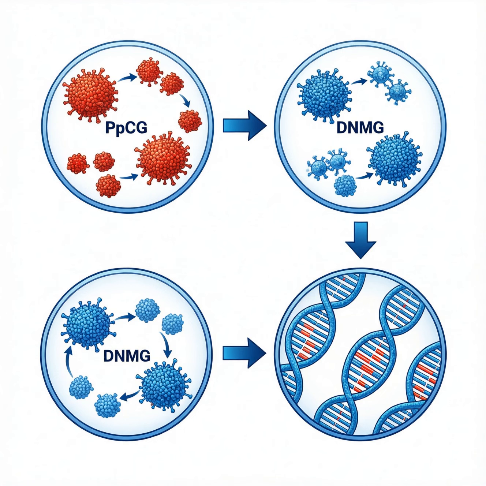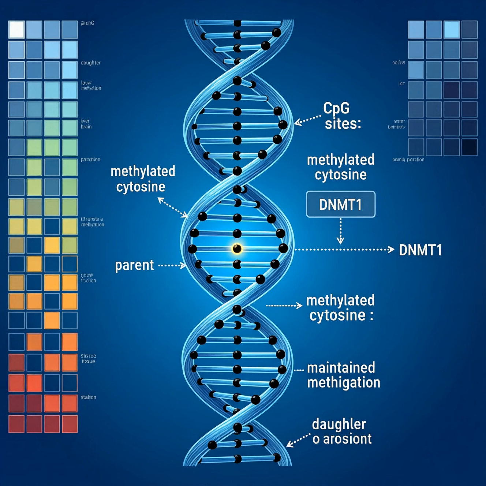Because the pattern is re-established each cell cycle, repression becomes stable. Genes flanked by dense CpG islands often remain silenced through this mechanism. Heat maps reveal that different tissues display distinct methylation landscapes. Such tissue-specific patterns fine-tune gene expression during development and differentiation.